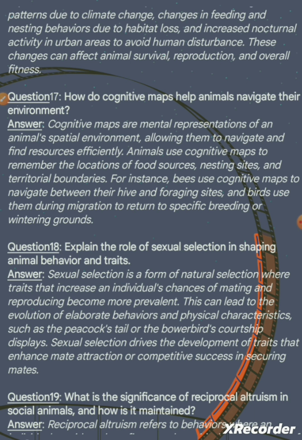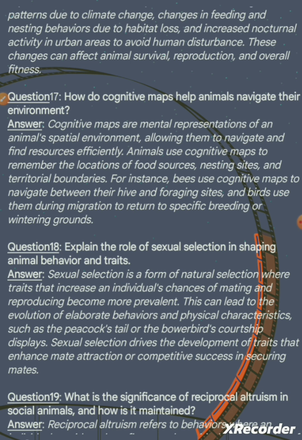Question 18. Explain the role of sexual selection in shaping animal behavior and traits. Answer. Sexual selection is a form of natural selection where traits that increase an individual's chances of mating and reproducing become more prevalent.